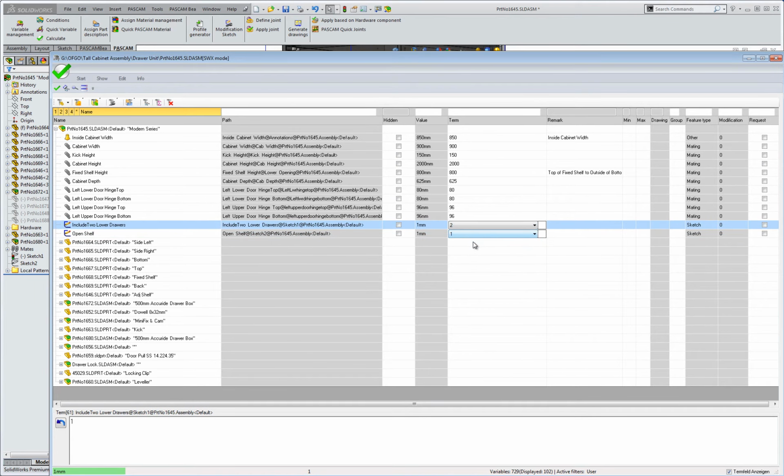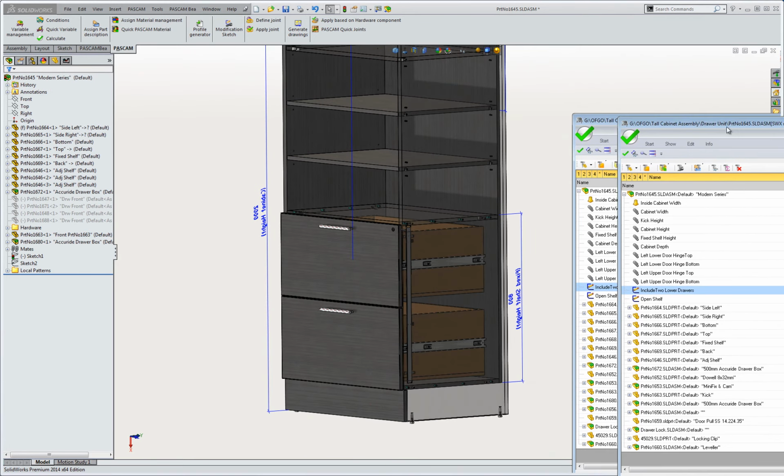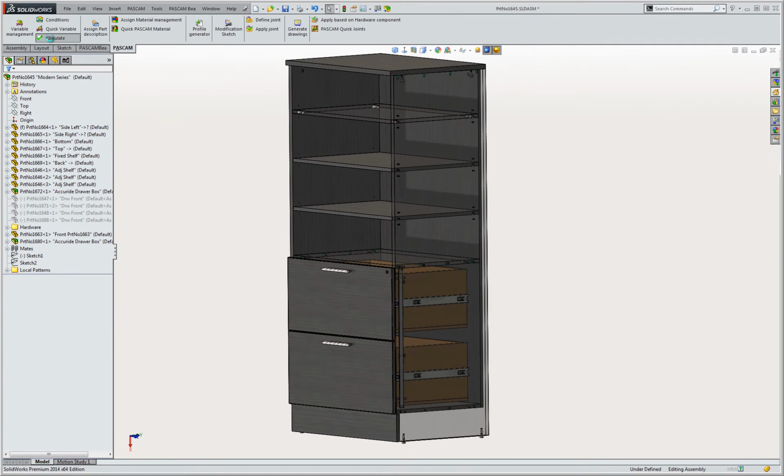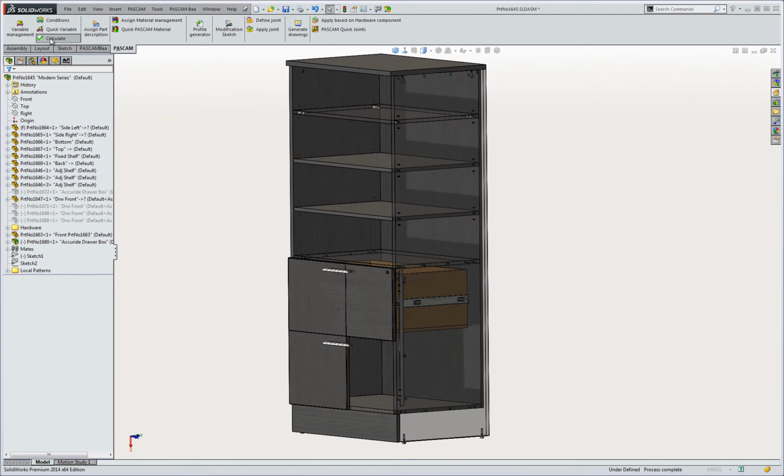Let's select 2 and turn the drawers off. Through use of the Condition Manager, this will also turn off the lock bar routing as well as the drilling pattern for the drawer slides. In turn, it will turn on the 2 lower doors with handles and mounting plate drilling patterns.